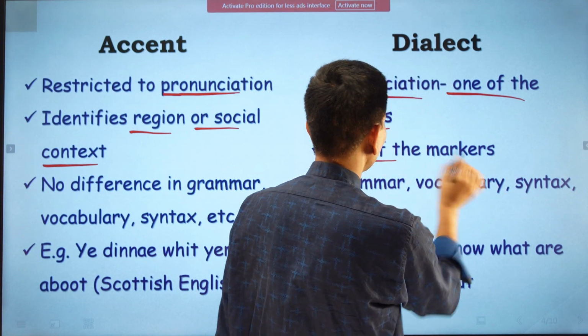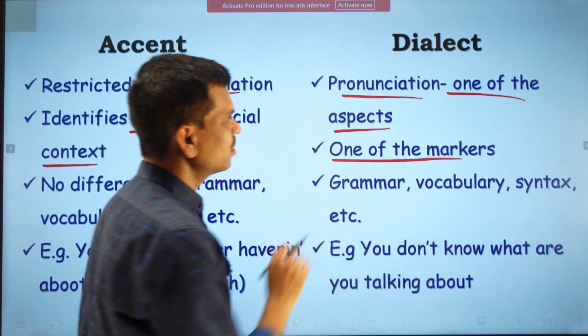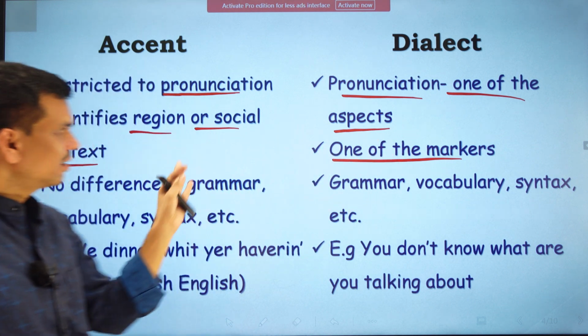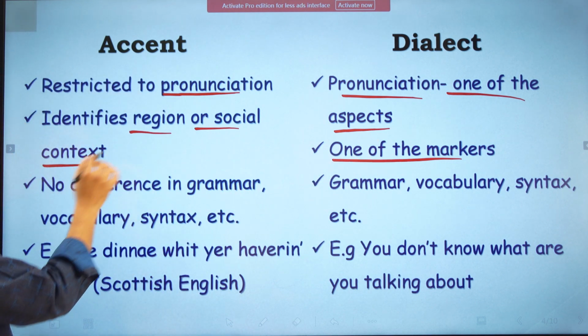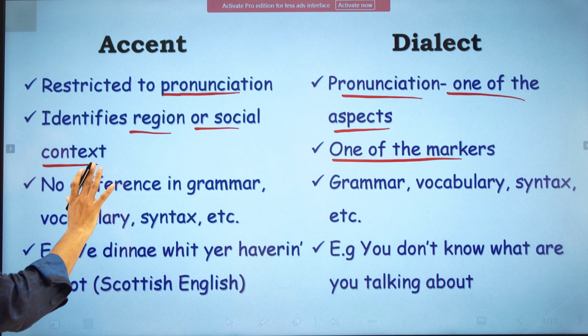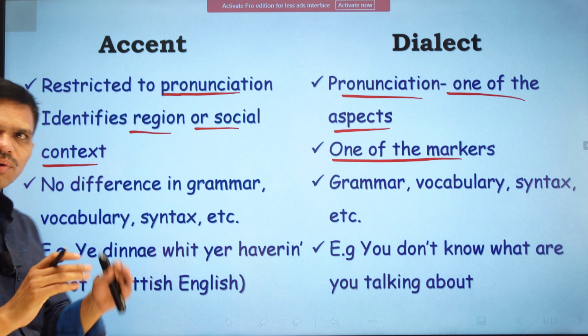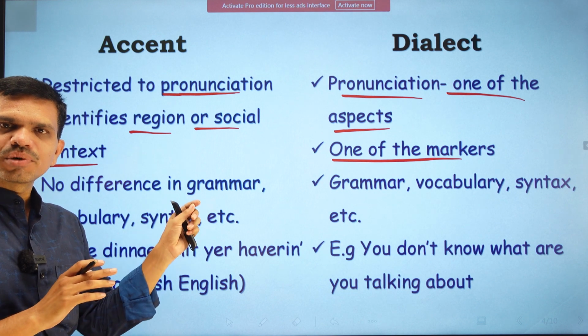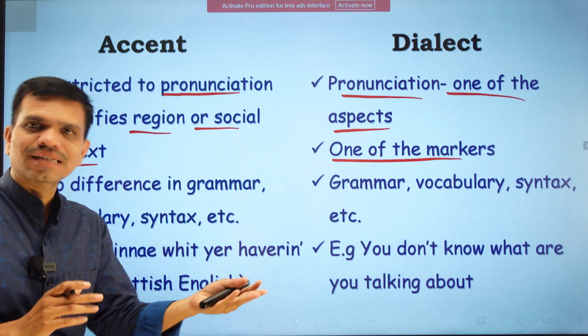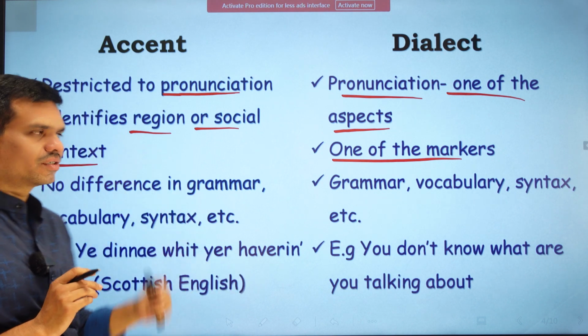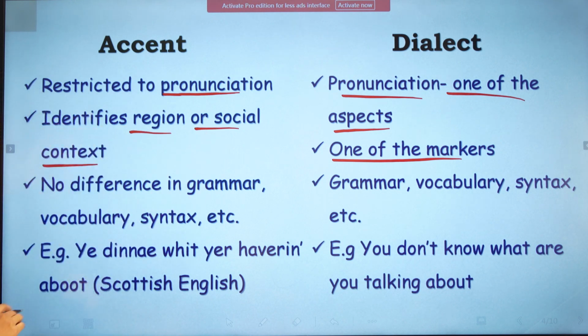Now when we talk about dialect, it is one of the markers, and it is included in the regional or social context. It gives identity to the speakers who speak that particular dialect with an accent or with a different pronunciation. So this is the social context or regional context.